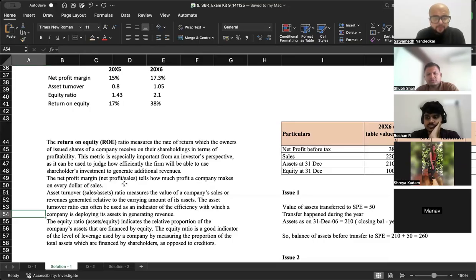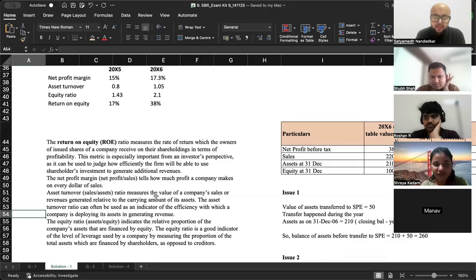Asset turnover measures the value of a company's sales or revenue generated relative to the carrying amount of assets। The asset turnover ratio can often be used as an indicator of efficiency with which a company is deploying its assets in generating revenue। Now, the asset turnover ratio tells how efficiently are you utilizing the assets in order to generate sales?